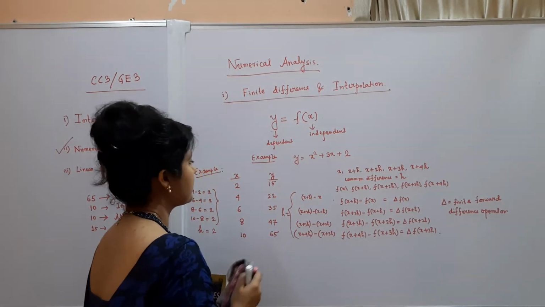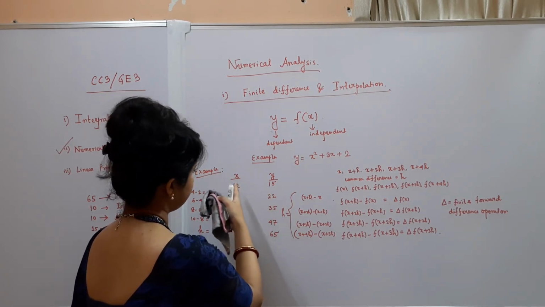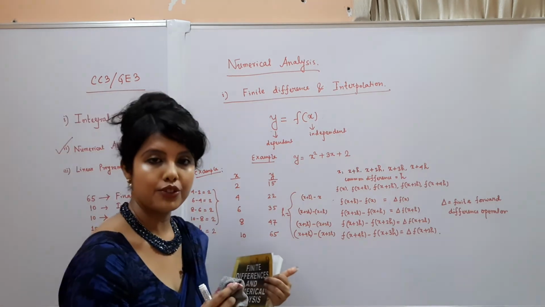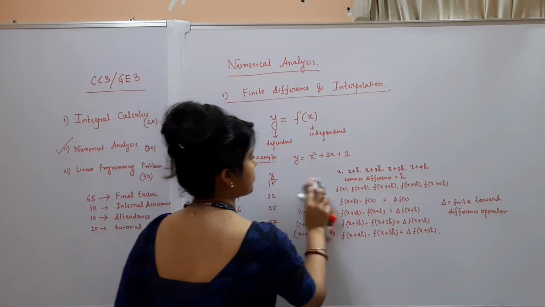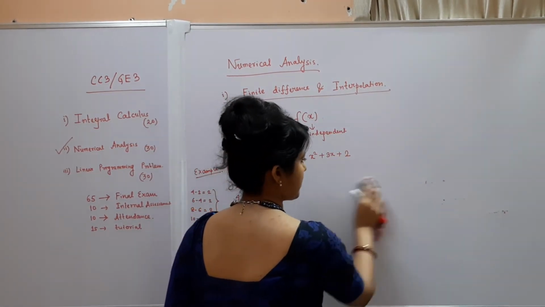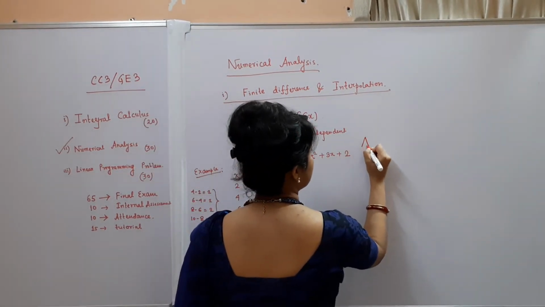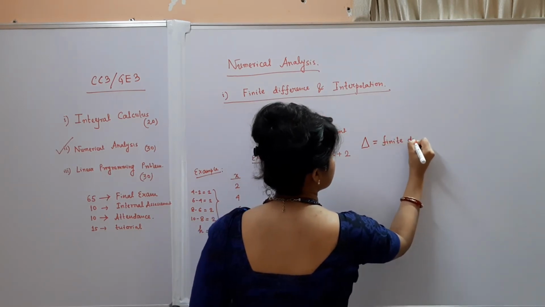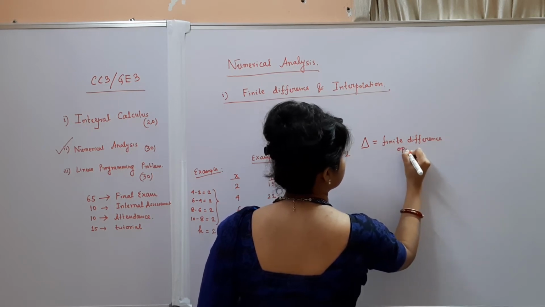Now I have considered an example, and I think it would be much easier for you to understand. Now I am just removing this one. So just remember that delta is equal to the finite difference operator.